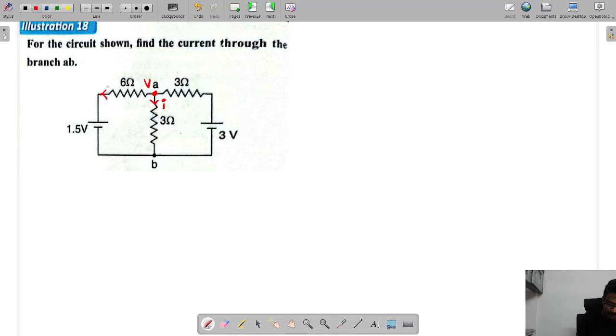Now assume that the current going in this branch is I1, this is I2, and this branch current is I3. So all the currents are leaving from a point. Now at this location we can apply KCL.